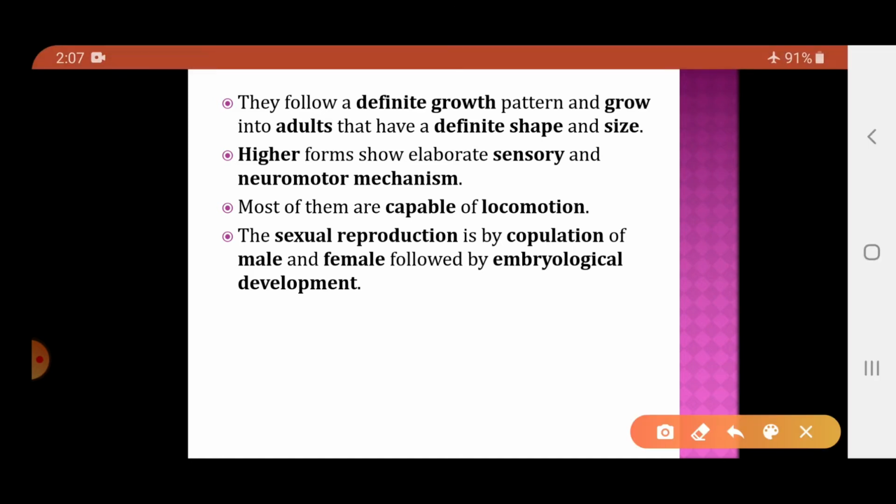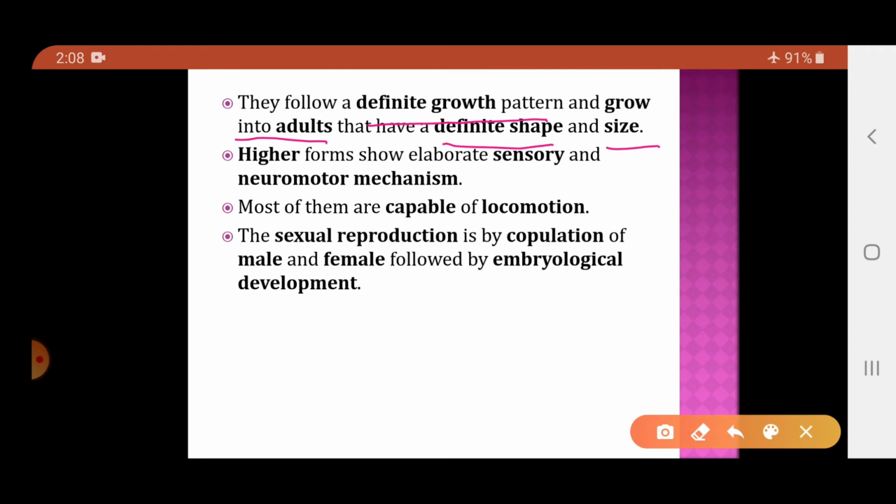Now when we talk about the animals, they follow the definite growth pattern and then they grow into adults that have the definite shape and size. So they show a very proper growth pattern. Whereas when we talk about the plants, the growth pattern is not proper.